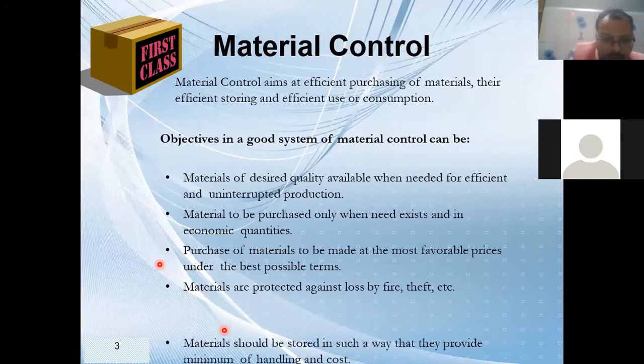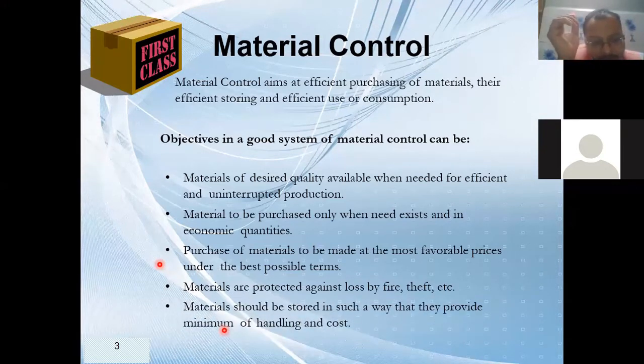And the last point, material should be stored in such a way that it provides minimum handling cost. As I told you, if I buy the whole quantity at a time, let's say for 1 year, whatever goods I want to produce, now a problem arises. How to store it for 1 year?